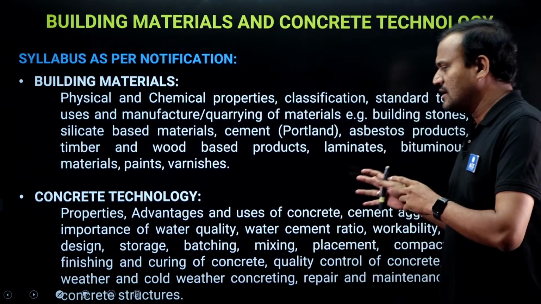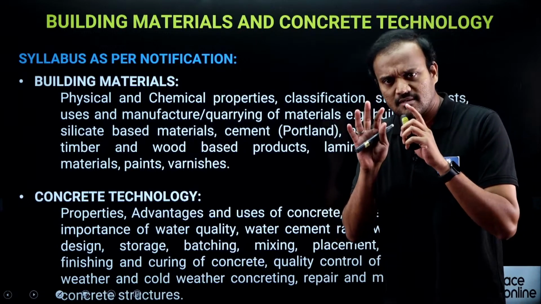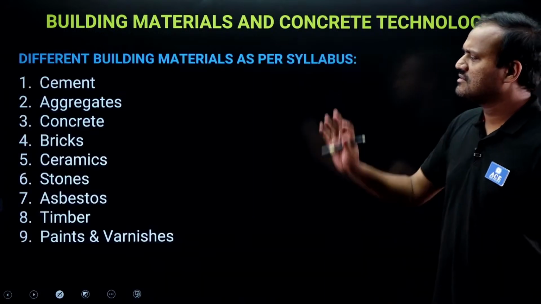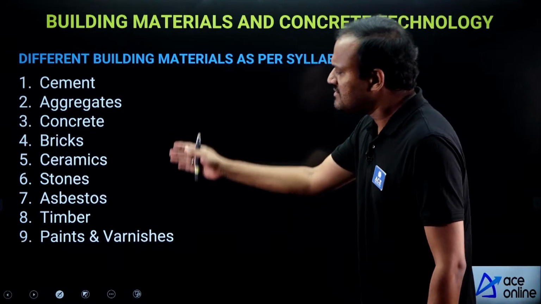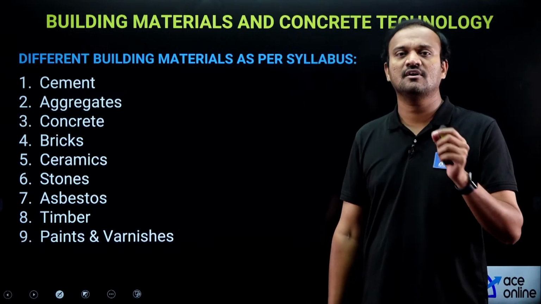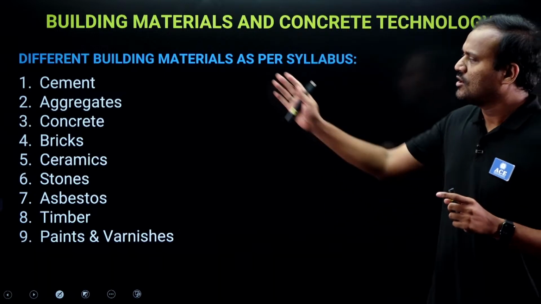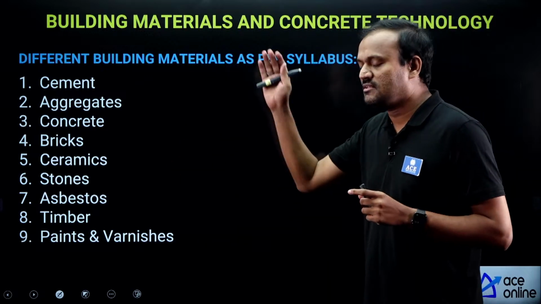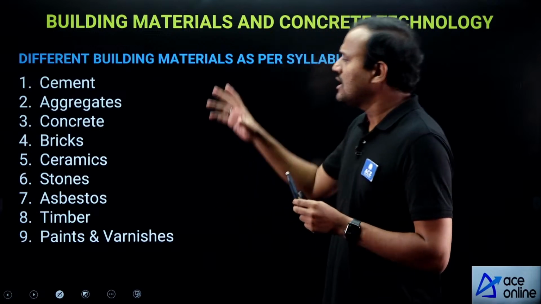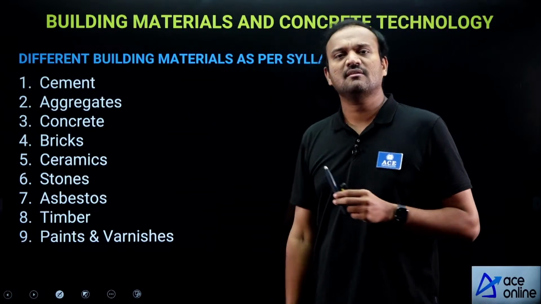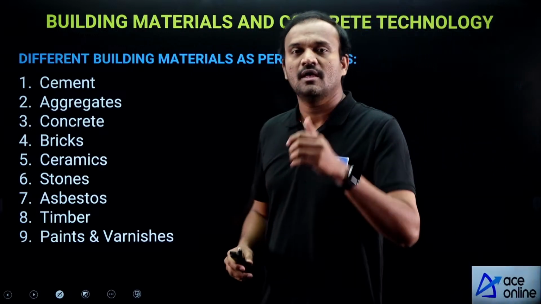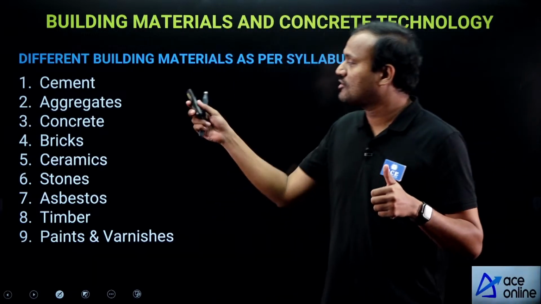To make things simpler, these are all the building materials which we have to study for the exam. In all these topics, our focus should be on the source or manufacturing of the material.